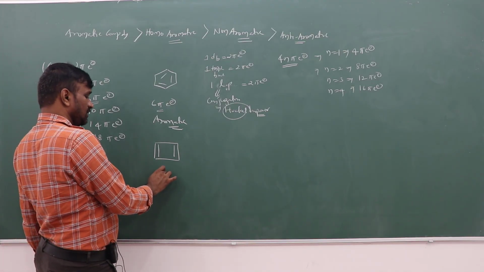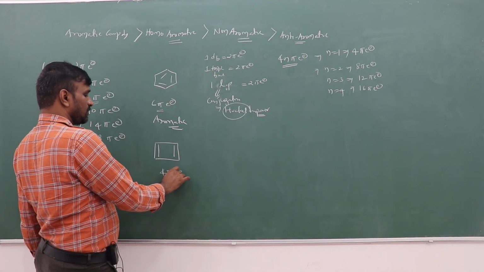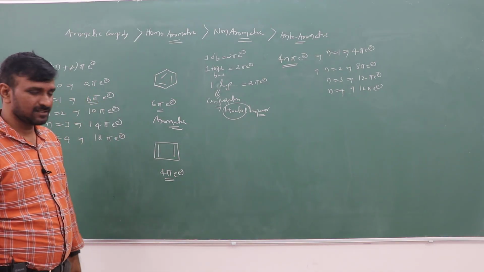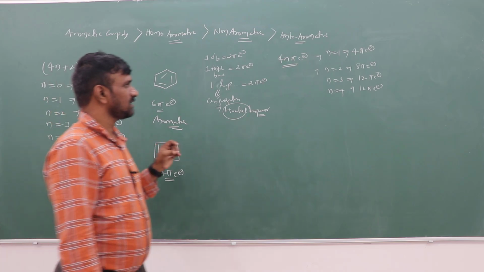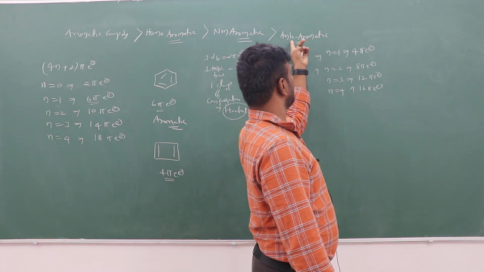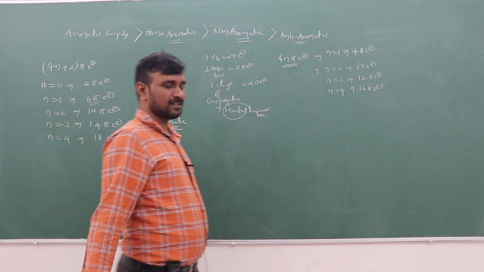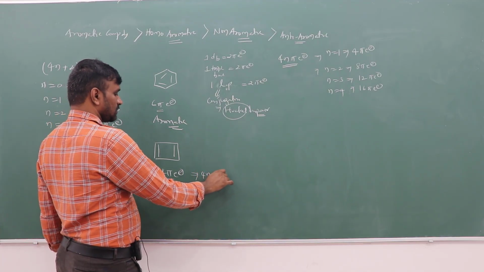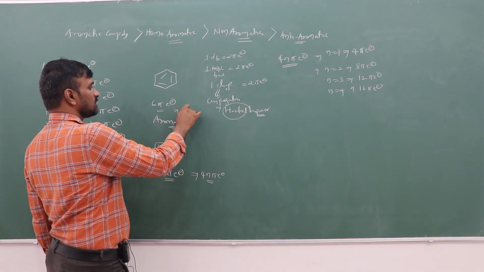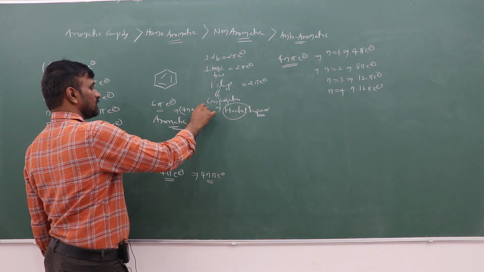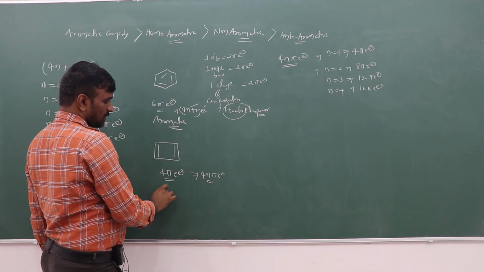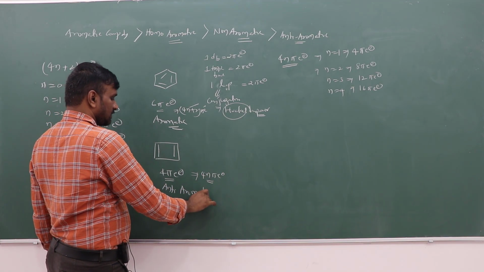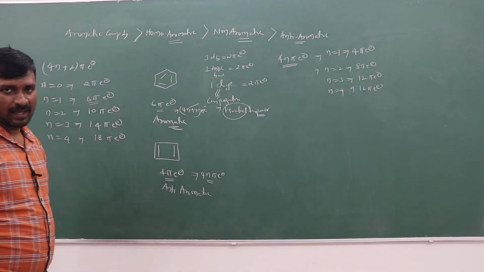But due to that, how many pi electrons will be there? 4 pi electrons will be there. 2 pi bonds, so 4 pi electrons. When 4 pi electrons are there, that is having which one? Anti-aromatic. Which rule is followed? The 4n pi electron rule is followed. When 6 pi electrons are there, which rule is followed? The 4n plus 2 pi electron rule is followed. When the 4n rule is followed, that is having anti-aromatic.